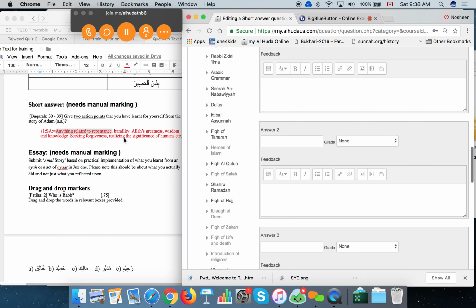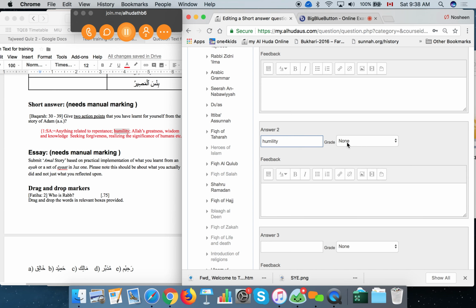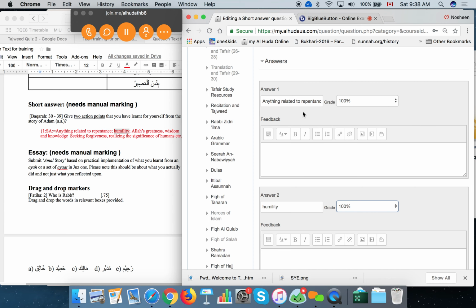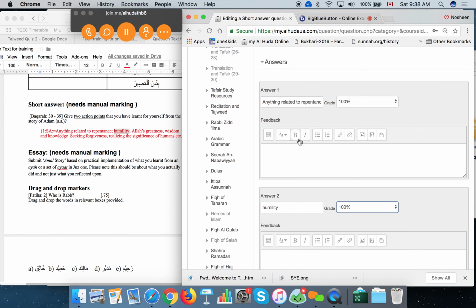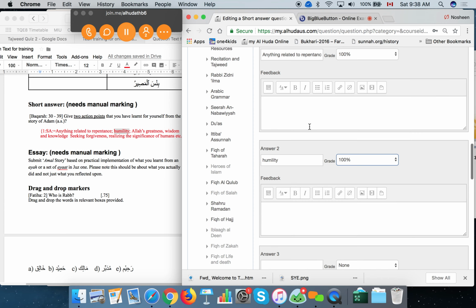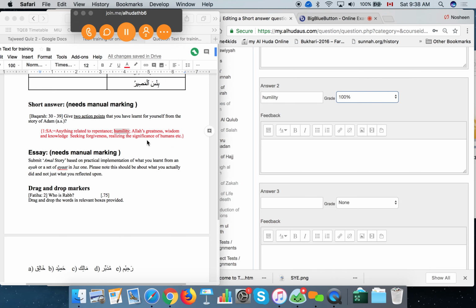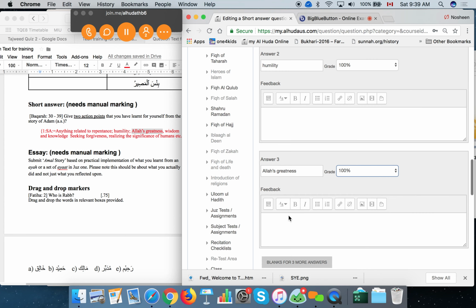The limitation is that the system will only show the student the first correct answer as the correct one. When it's giving feedback, it will say, okay, your answer is correct, even if it was from any of the following answers, but as the correct answer it will just show the first answer. This is the system limitation, but it will mark correct if they give humility or wisdom and knowledge or any of these. So I'm going to add a few of them and grade, because we want the system to take it as fully correct, not partially correct.